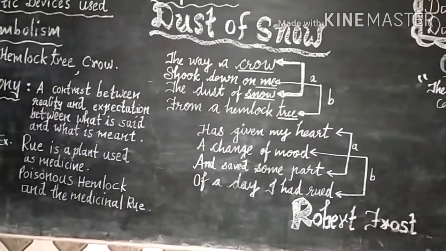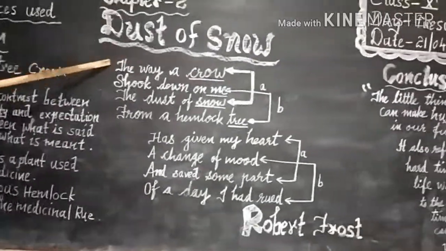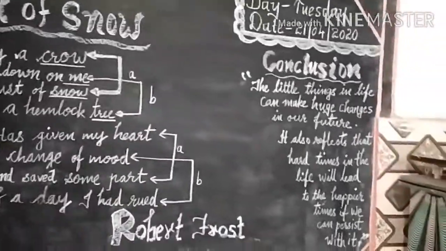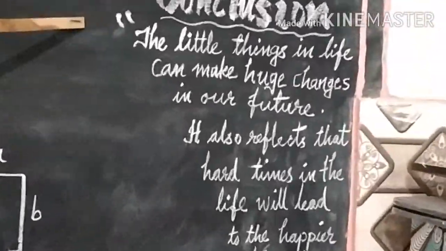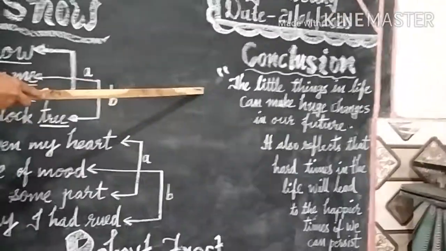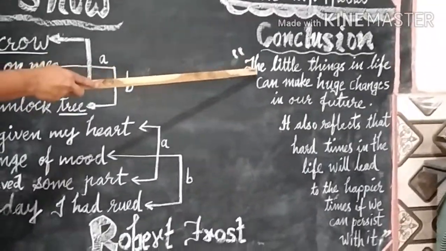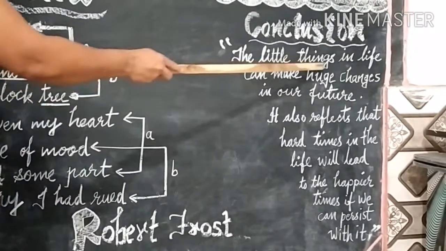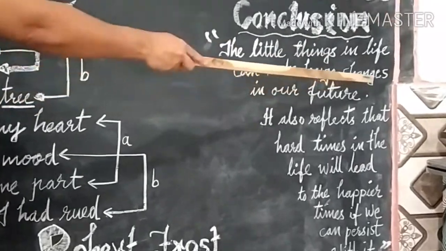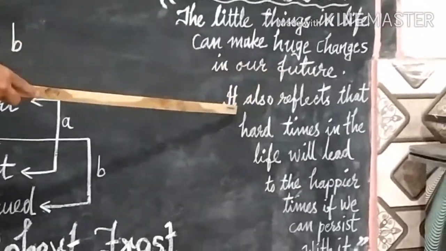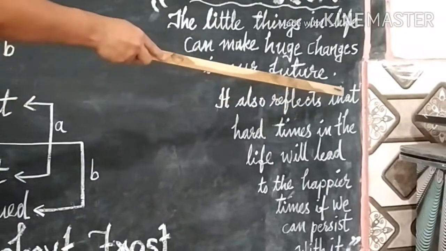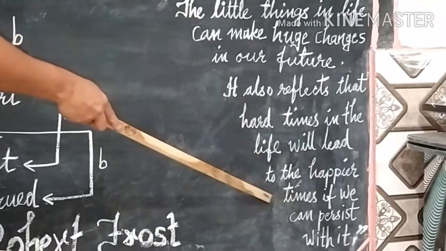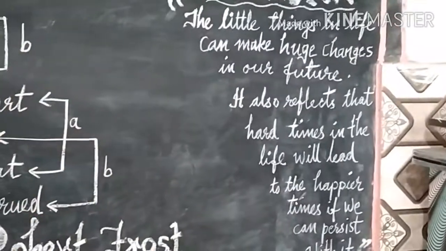Therefore, students, let us conclude this lesson as we have understood the central idea of the poem by Robert Frost. Let us have the conclusion of this class by learning some tips for our life. See what I have written here. The little things in life can make huge changes in our future. It also reflects that hard times in life will lead to happier times if we can persist with it.